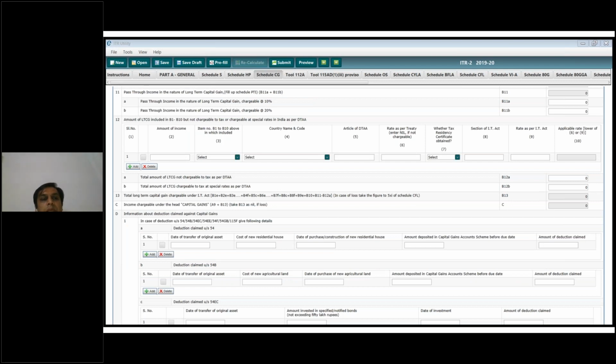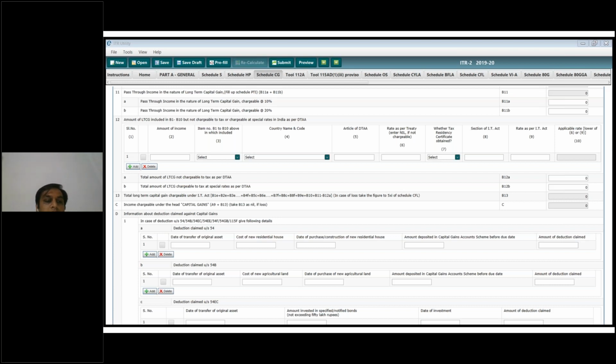Also, if you had sold certain properties in foreign countries and paid taxes over there, then you don't have to pay again, but you have to report those transactions while filing income tax returns.